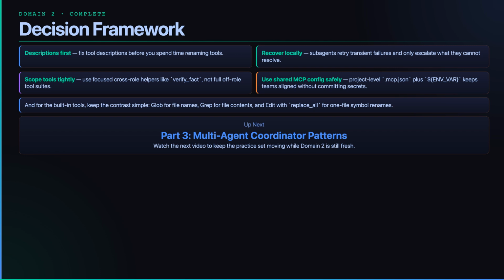Up next is Part 3, multi-agent coordinator patterns. So watch the next video while these contrasts are still fresh.